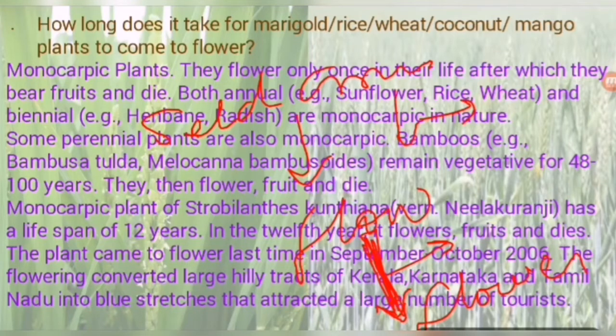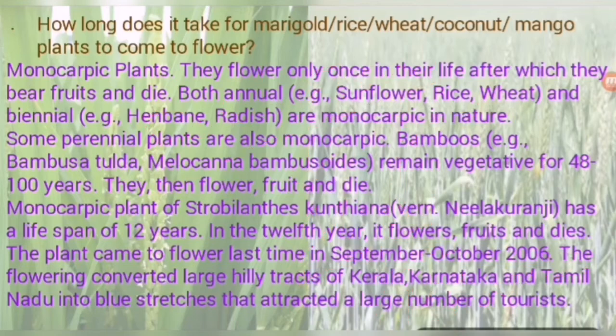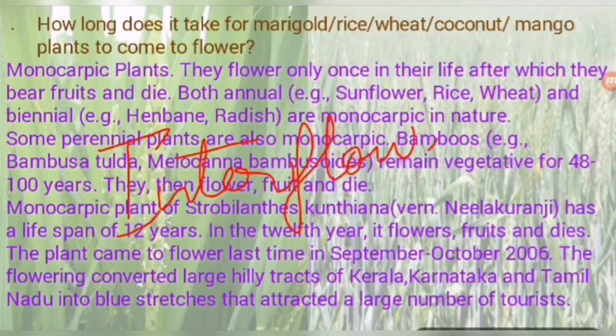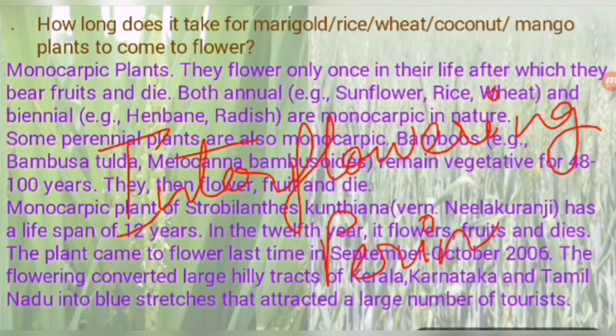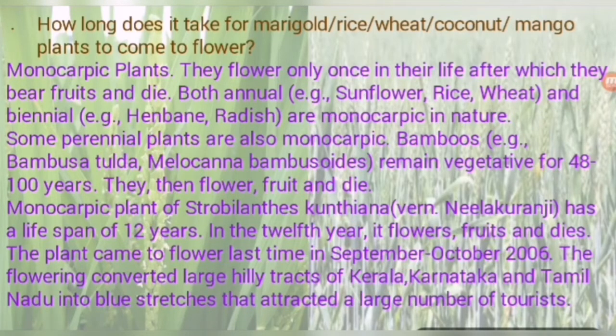So students, when a plant flowers for the first time, the period before it is the vegetative or juvenile phase of the plant. But when the plant flowers and then flowers again, the period between two flowerings is known as the interflowering period. So you can write: interflowering period is the period between two flowerings.